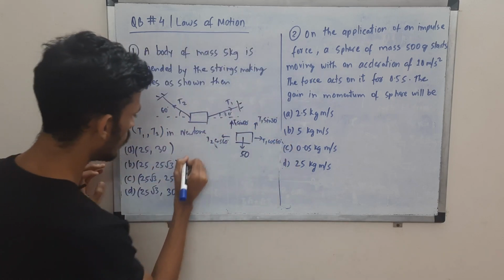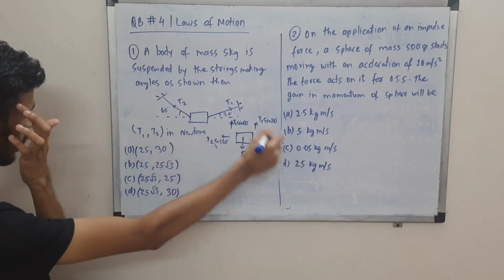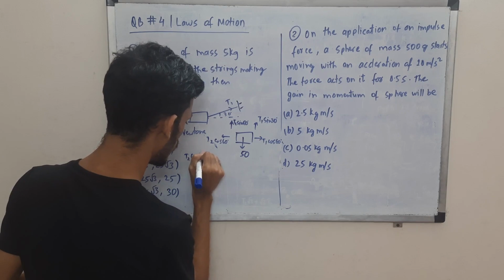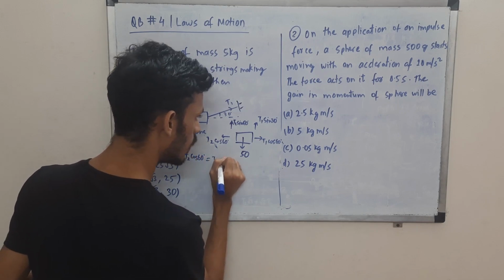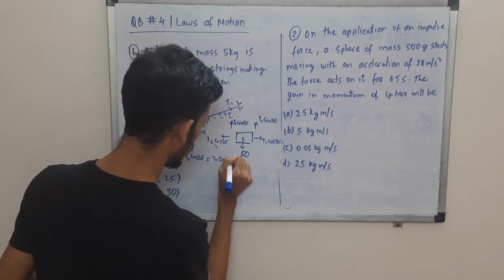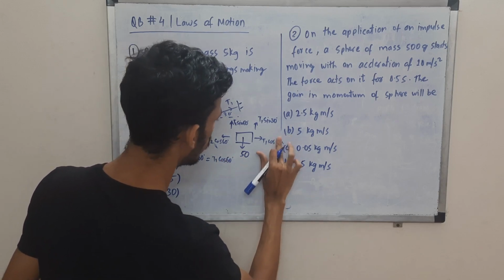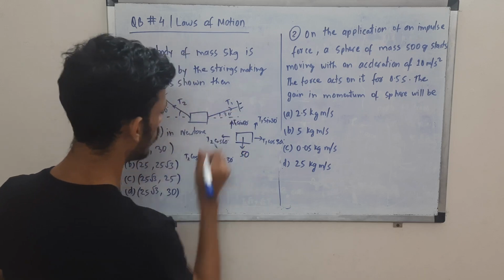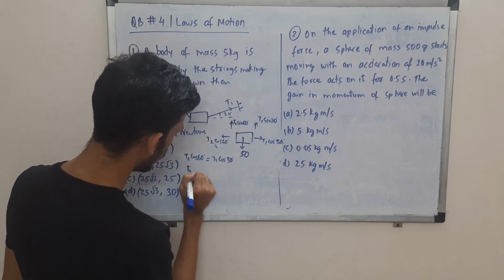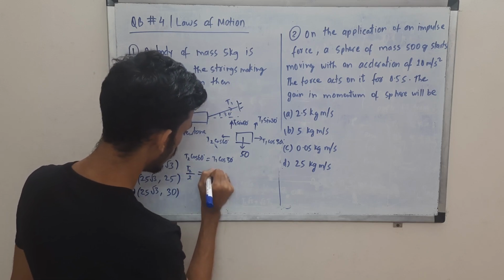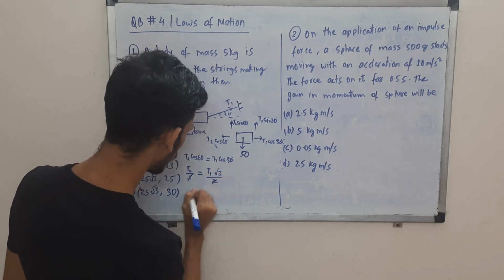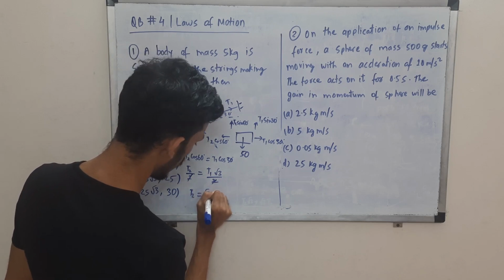Now we have to balance the forces horizontally and in the vertical direction also. So let's balance these forces. T2 cos 60 should be equal to T1 cos 60. Sorry, this should have been 30. What am I doing? The angle is 30 over here. So sine 60 is root 3 by 2, cos 60 is half, and here it is root 3 by 2 cos 30. So T2 is root 3 times T1.